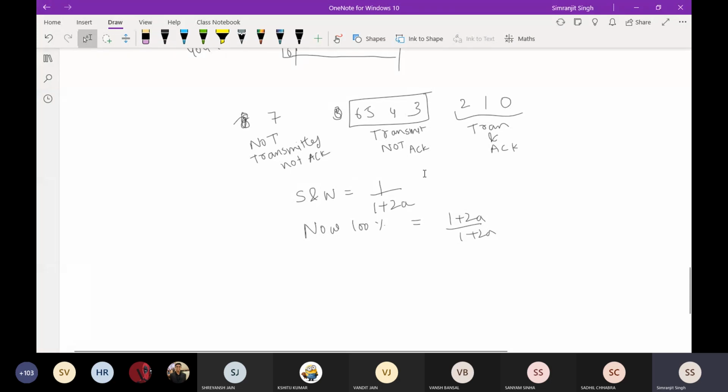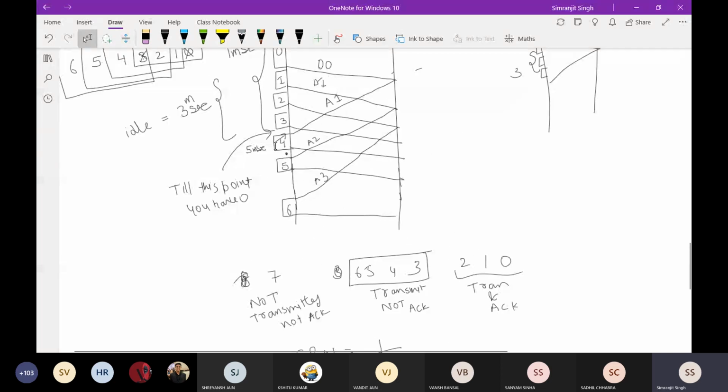Now I'll talk about another concept. If you have any doubt, just let me know. There is another concept of sequence number. How many sequence numbers are we allowed to use, till which point is it enough? The sequence number field is also limited. I cannot extend it to millions of numbers. If there are 1 million packets, to represent 1 million there will be a lot of bits required. So that is why I avoid this.